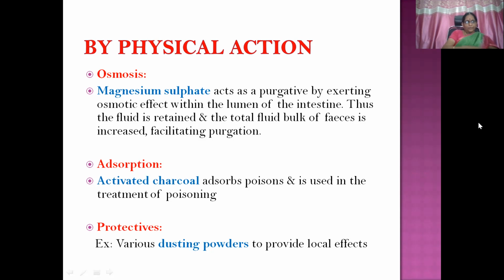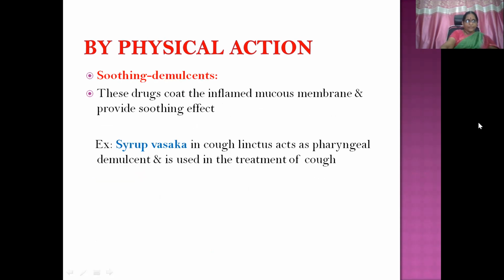Then protectives, various dusting powders to provide local effects. Then soothing agents or demulcents. Demulcents provide a smooth coating over the inflamed mucosal membranes, so they protect the membrane like that. An example is syrup Vasaka in cough linctus, used as a pharyngeal demulcent. It soothes the pharyngeal inflammation, so that is used in the management of cough.